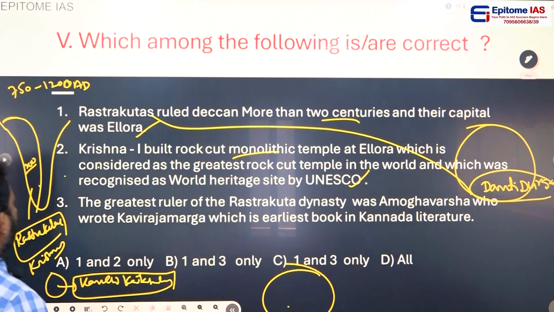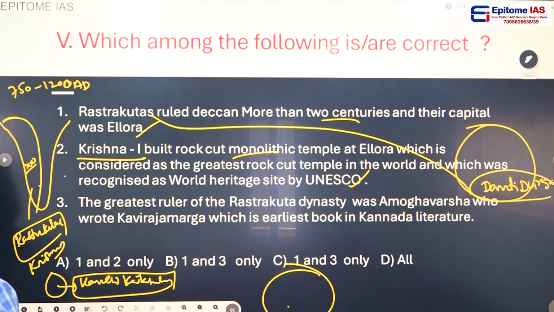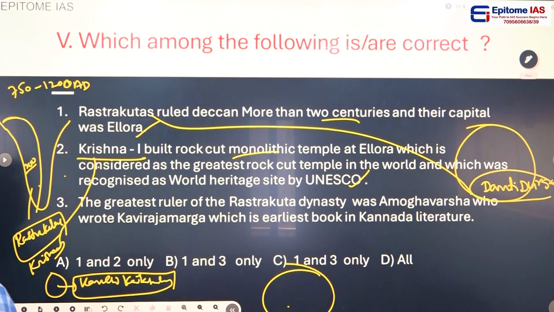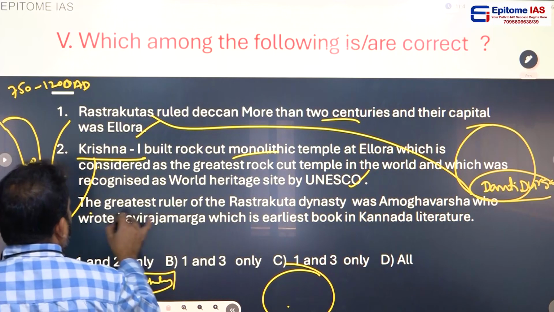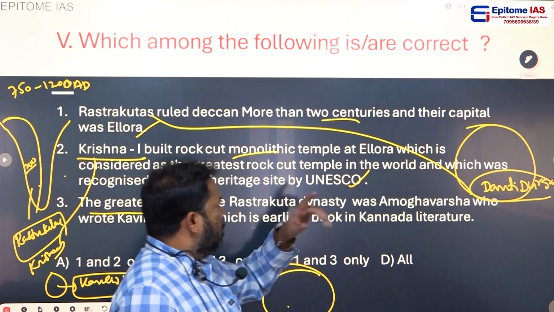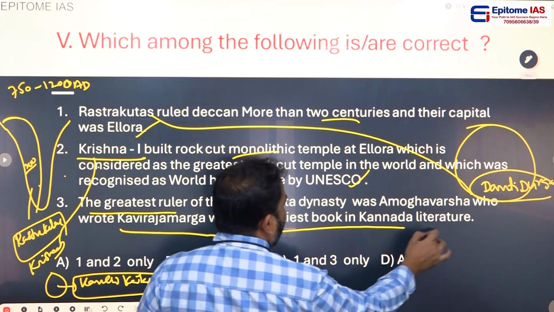Right. Who constructed this? Krishna I. Many people wrote Krishna III the other day. Krishna I. Next, the greatest ruler of the Rashtrakuta dynasty was Amoghavarsha, who wrote Kavirajamarga, the earliest book in Kannada literature.